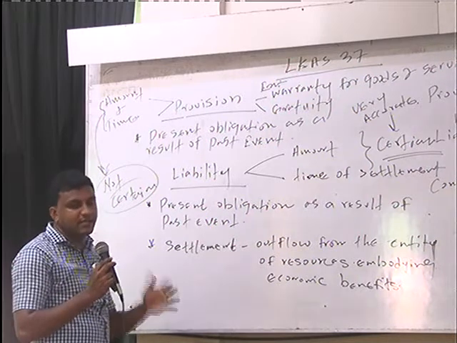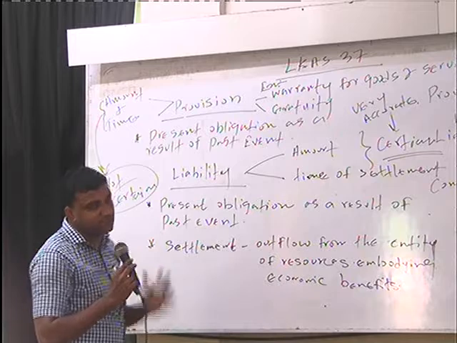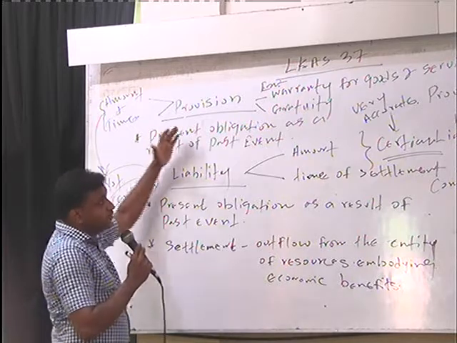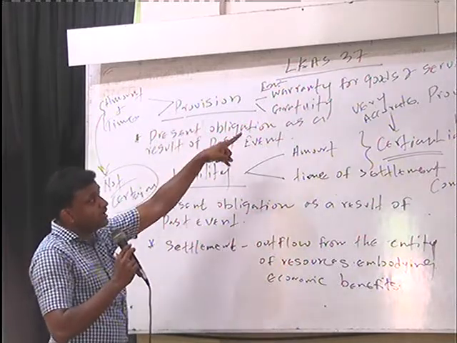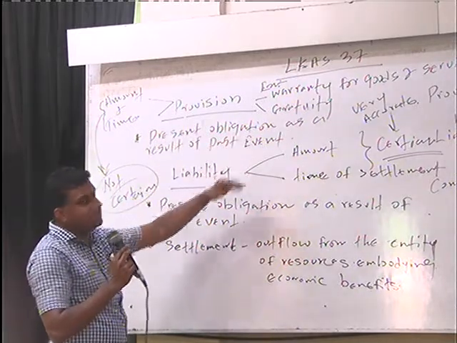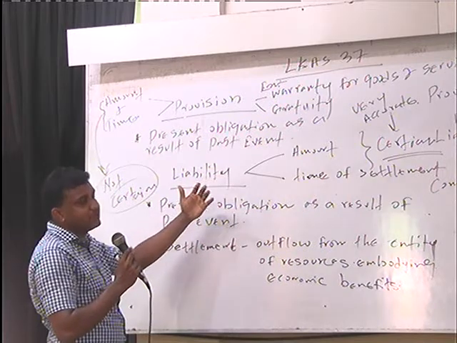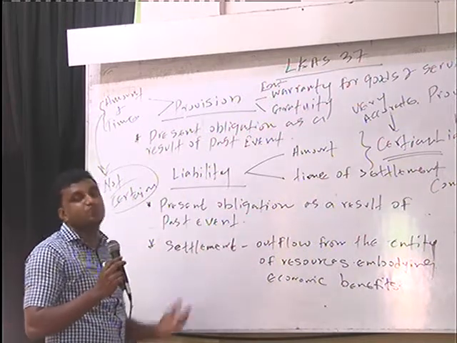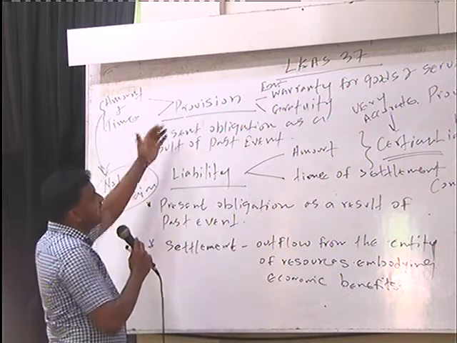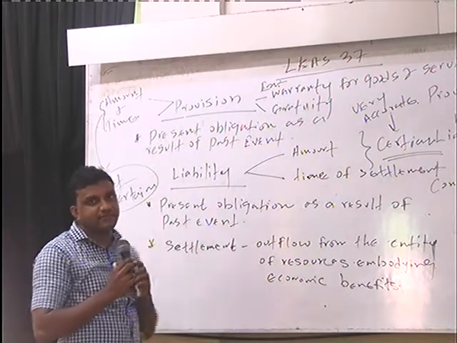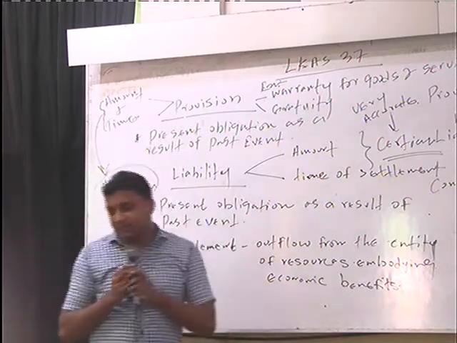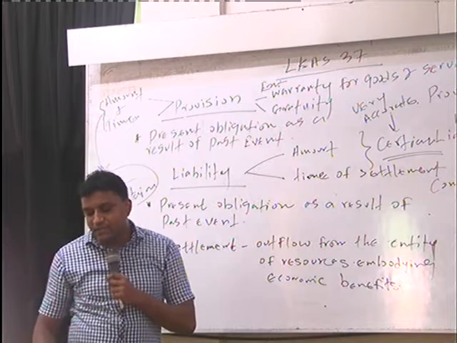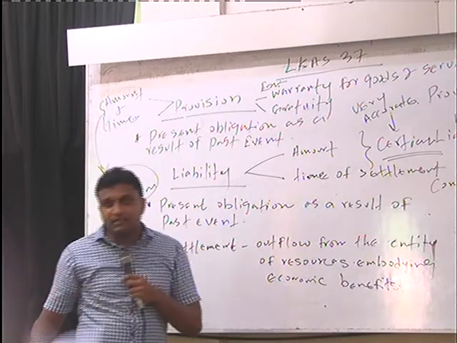All are very clear, the amount and the time are 100% sure. But in the case of a provision, for example warranty and gratuity, there is a present obligation for us, but when it will occur and what the amount is are not sure. That's why we call it a provision. That is the main difference between provision and liability according to LKAS 37.